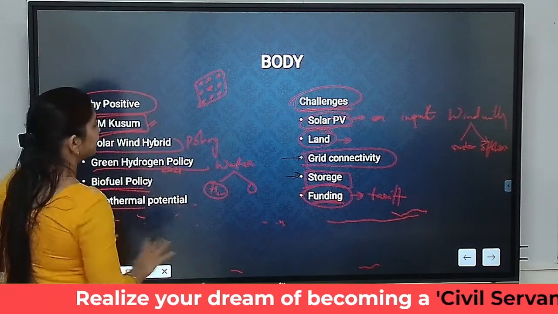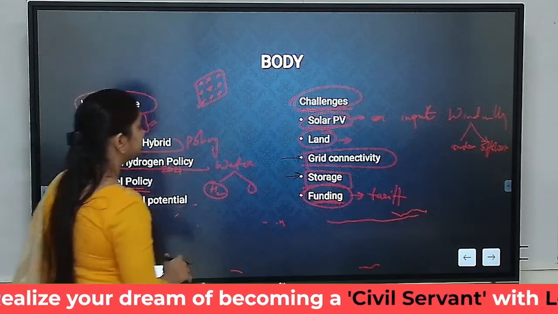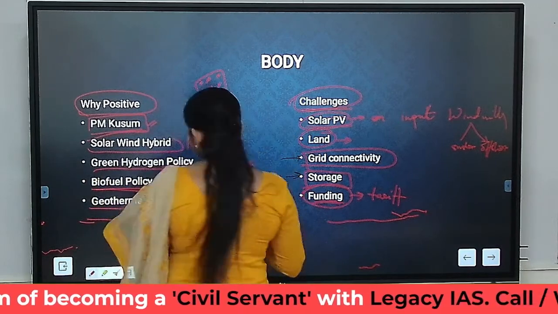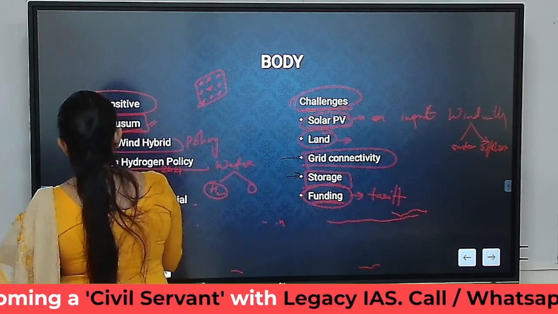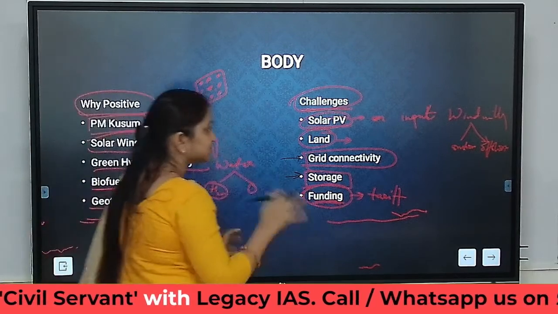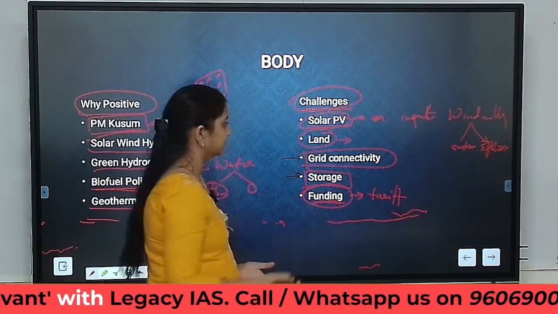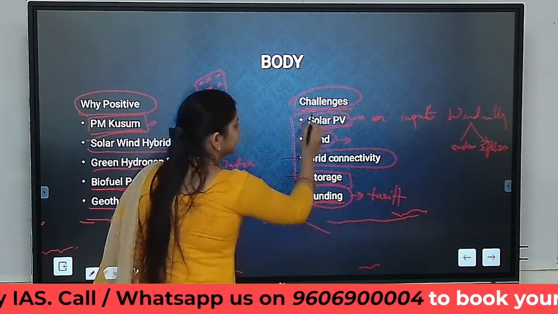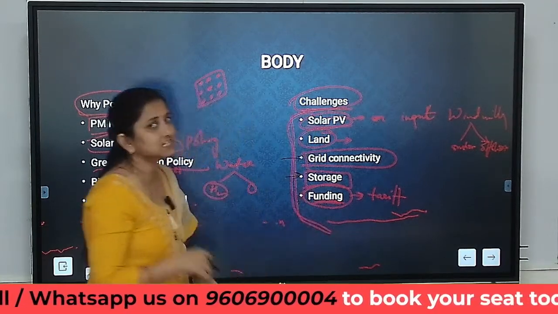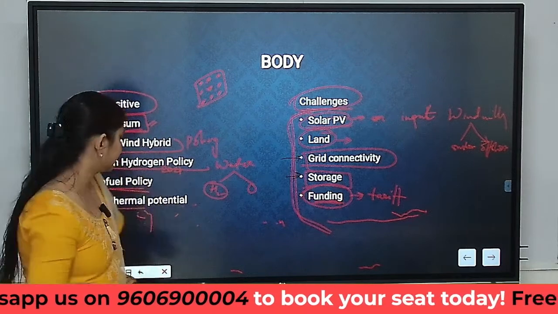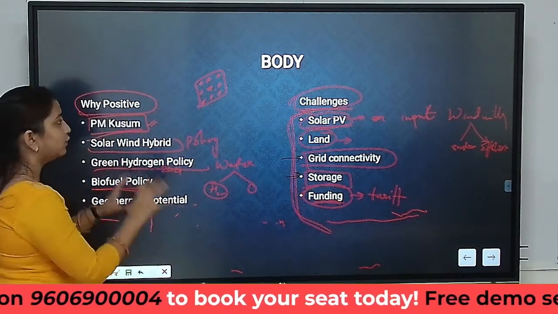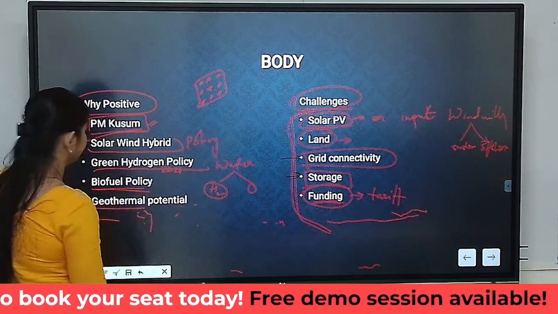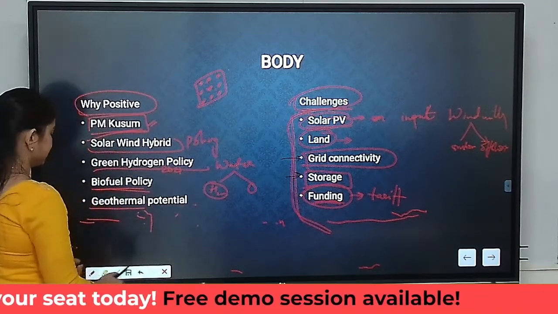Okay, so that was all with respect to the body. Within the body, we also had to explain the other half of the question, which was: do you think that this shift in subsidy will solve the problem? If we are shifting the subsidies, they should be shifted to solve these challenges, then we will be able to solve the problem. Okay. So that is how we had to present the body in pointers, separating the positives and the challenges. And what are the challenges? Okay.